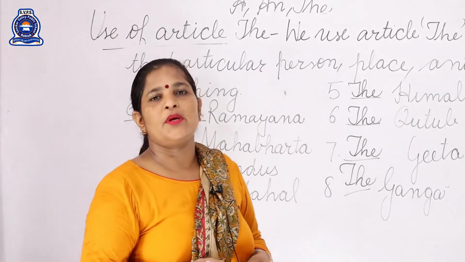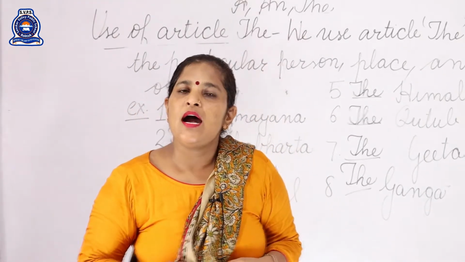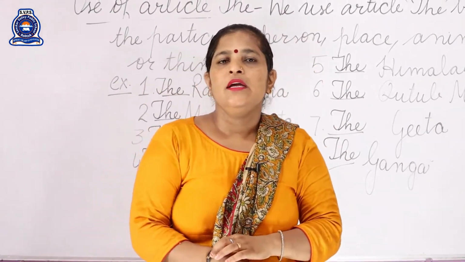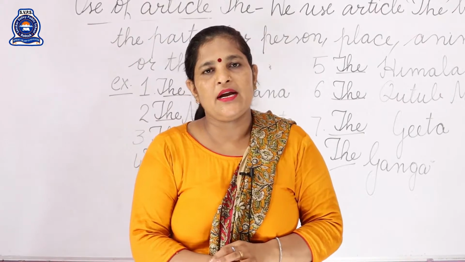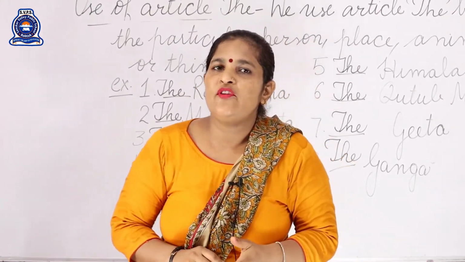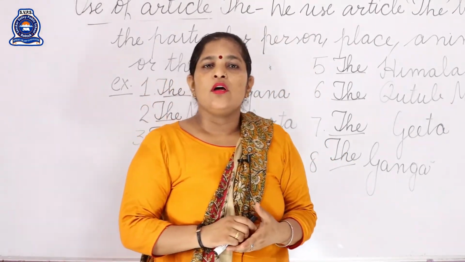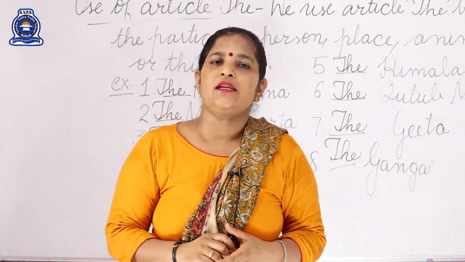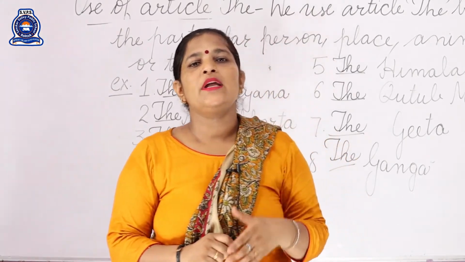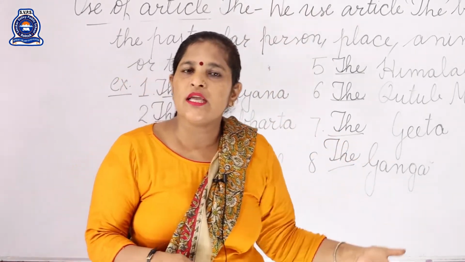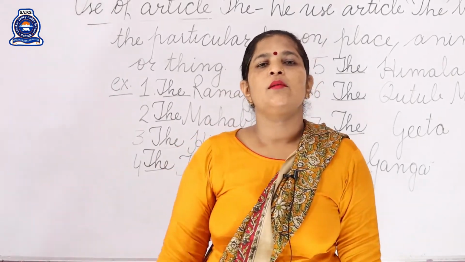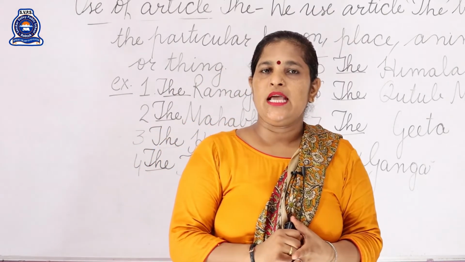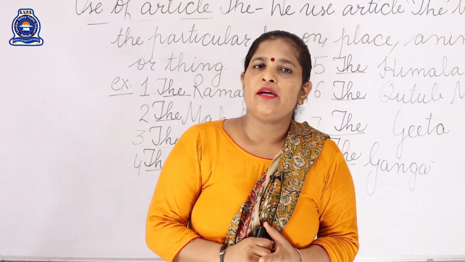Let's revise today's topic beta. Today we have read about the articles. There are 3 articles in English: a, an and the. A or an are called indefinite article and the is called definite article. Why we call it indefinite and definite article? A or an are called indefinite article because we can use them before any person, place, animal or thing. And the is called definite article because we can use the article the before the particular person, place, animal or thing. I think beta it is clear to you.